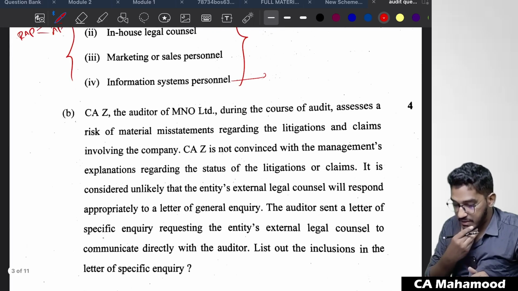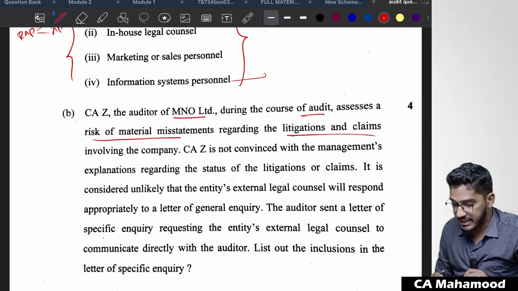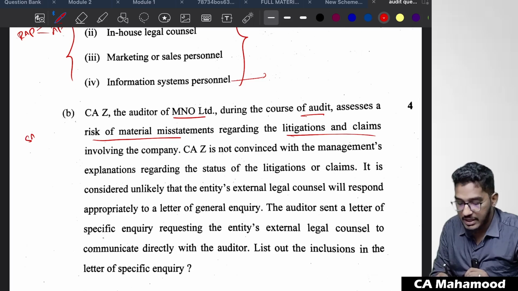Now coming to the next part. CAZ, the auditor of MNO Limited, during the course of audit, assesses a risk of material misstatement regarding the litigations and claims. The moment you read the litigations and claims, which standard should immediately come to your mind? SA 501 should immediately come to your mind.